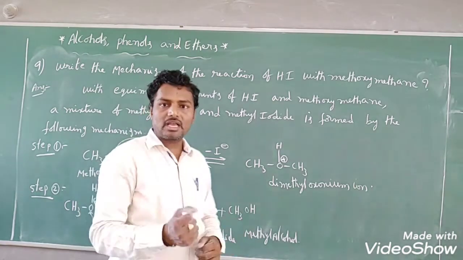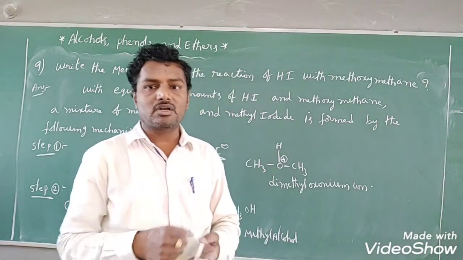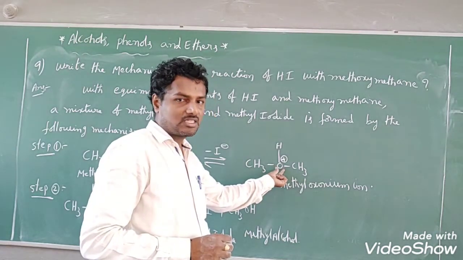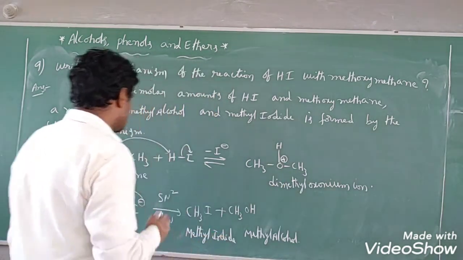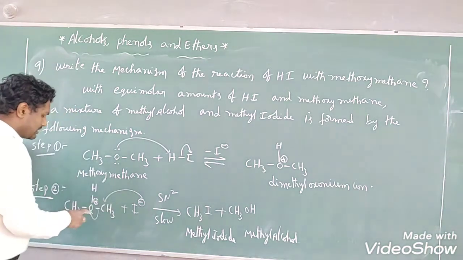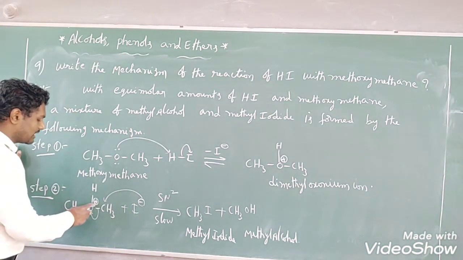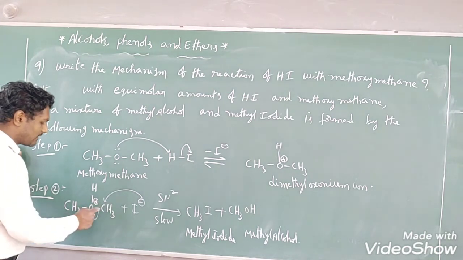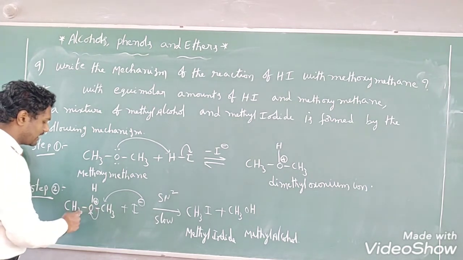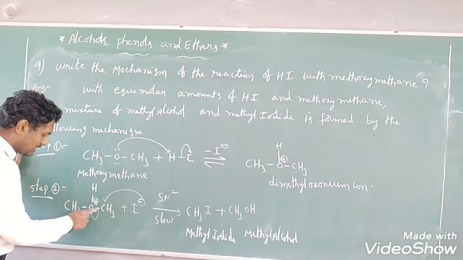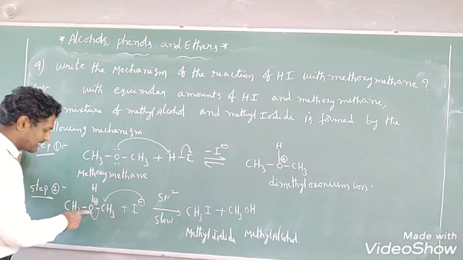But being a more electronegative atom, will oxygen accept that positive charge? No, because it is a more electronegative atom. So this is an unstable compound. In the second step, what will happen? This oxygen has the positive charge, so because of that, this oxygen attracts the shared pair of electrons from this side or this side, and tries to lose its positive charge. Here the sigma electrons are attracted by this oxygen.